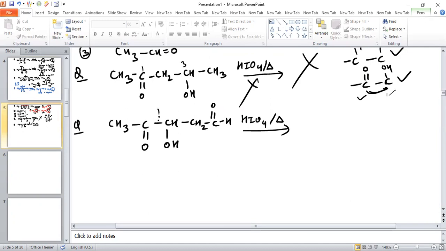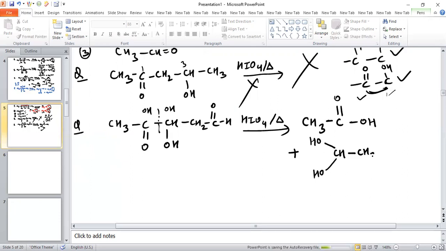So this sigma bond, the carbon carbon bond, will break, with one OH on this carbon and also one OH on this carbon. So one of the products obtained is CH3, C double bond O and OH. Now see the another product. The another product obtained is basically CH(OH). On this carbon, two OH groups are there. This is CH2 and this is C double bond O and H.